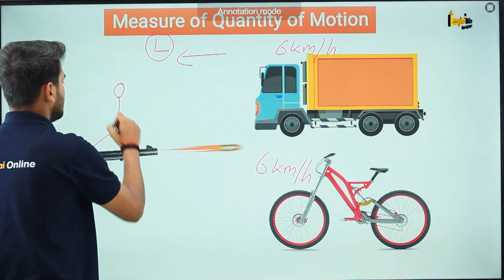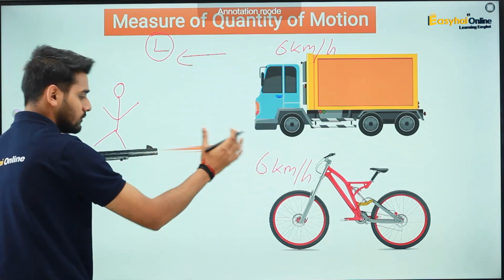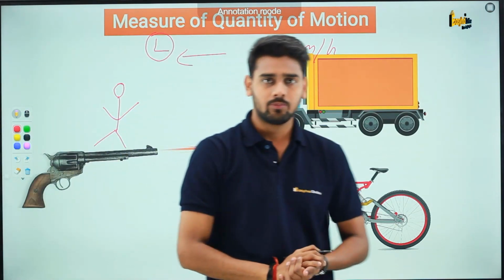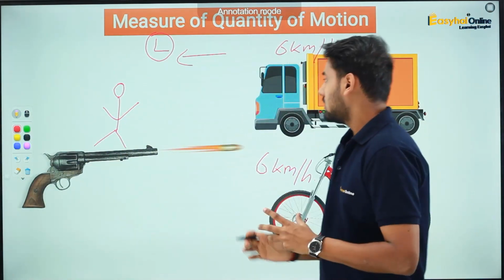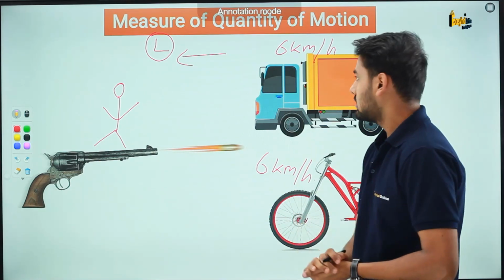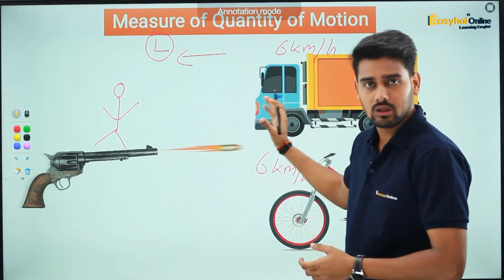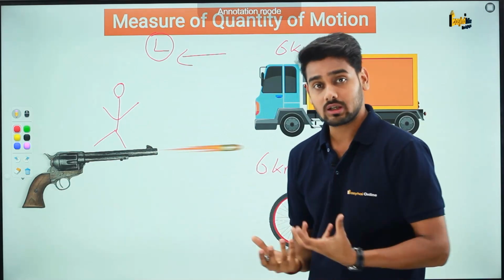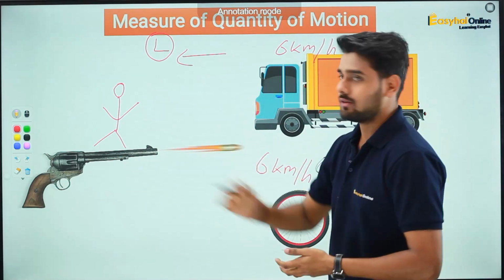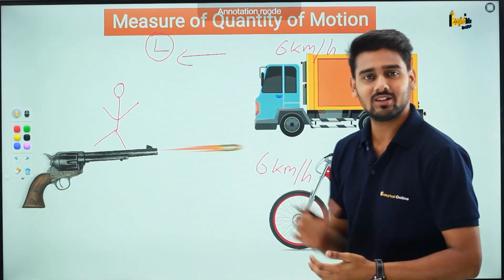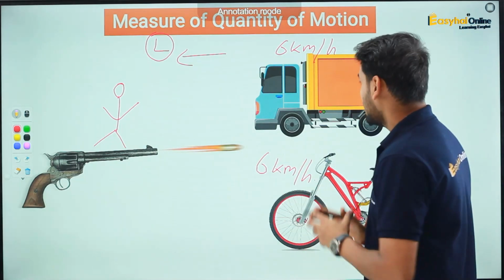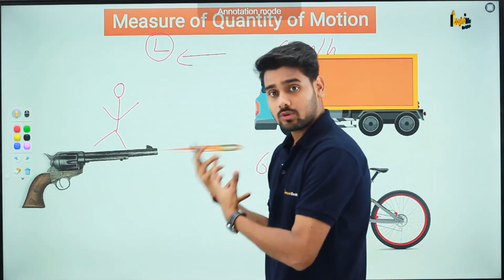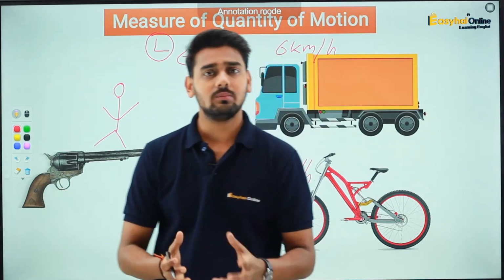You're standing here and these two things are moving towards you. Can you tell me out of these two things moving with the same speed towards you, which object has more danger to your life? Obviously the truck, right?